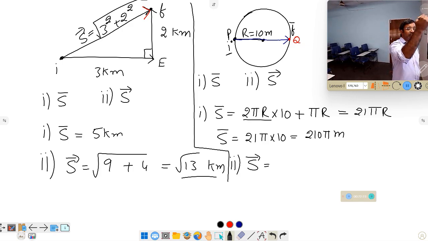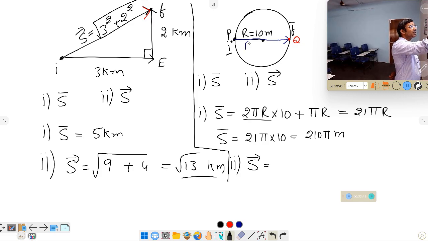In the case of 10 rounds also 0. After 10 rounds, he started from P, again reached the opposite point, which means in this case he is not in the initial position. Initial and final are not the same. Initial is here, final is opposite. So the line you take from P to Q becomes the diameter of the circle. That diameter becomes the shortest path.